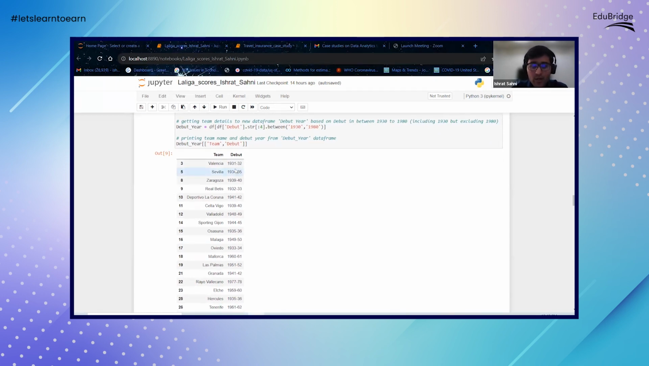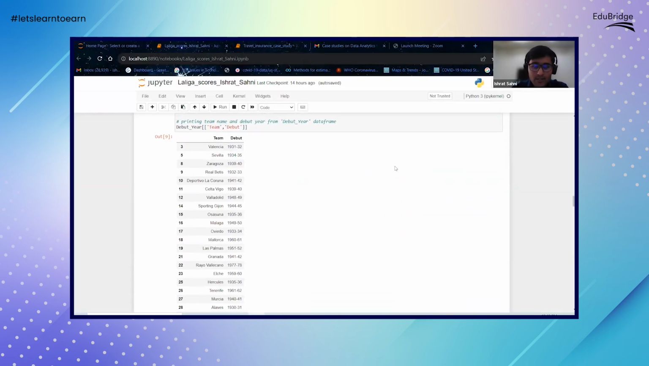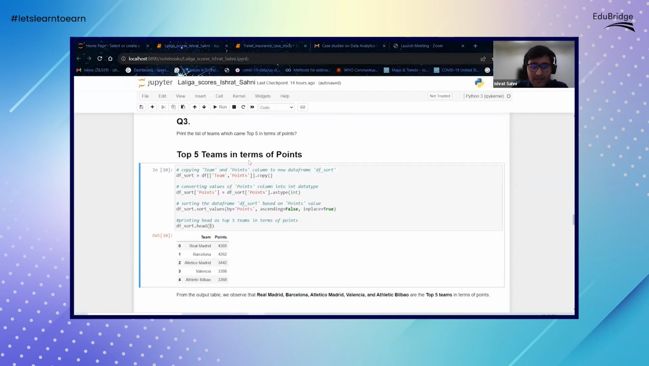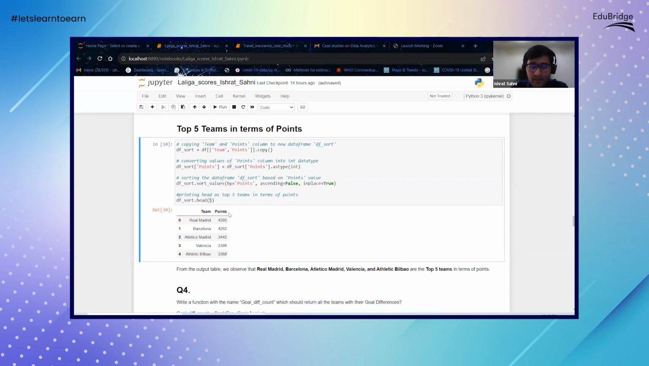If the values were not in such a format, if they were in a simple years format, then it would have been easier in Excel as well, because Excel has some functionalities which may be better than in Python. But we can use any of the tools for our convenience, based on what we're trying to analyze. For example, the top 5 teams could have been done in Excel as well, right? I'm just trying to give you an example of how this is done in Python. But we could simply sort the values in Excel and see which are the top 5 teams.